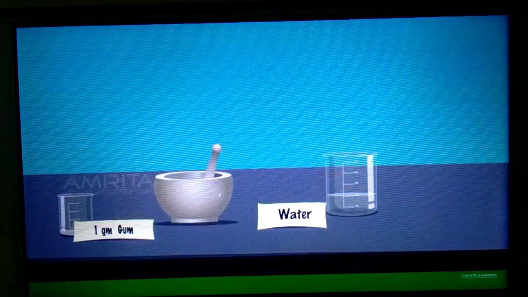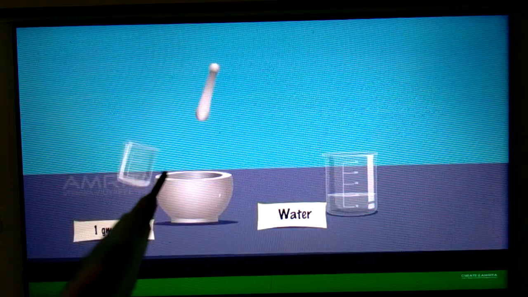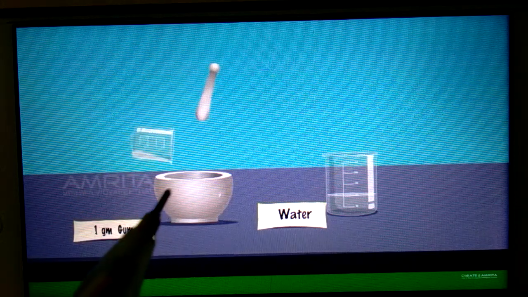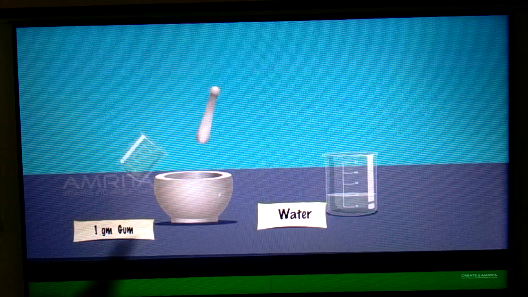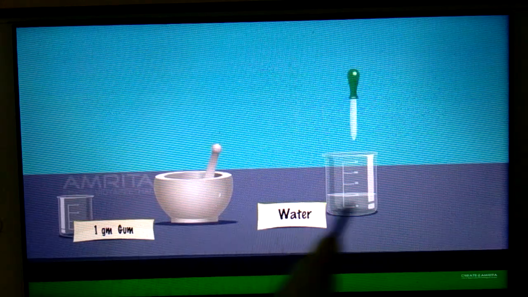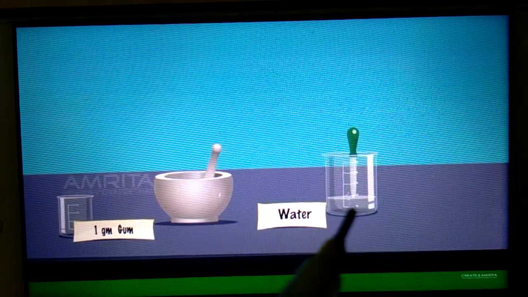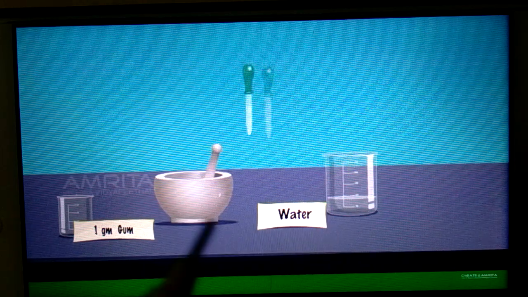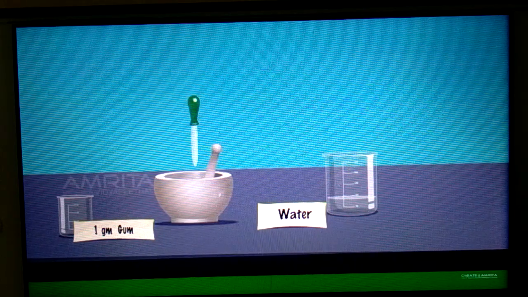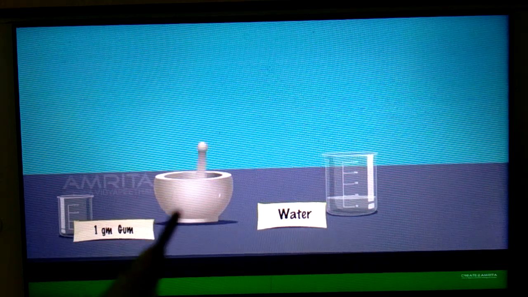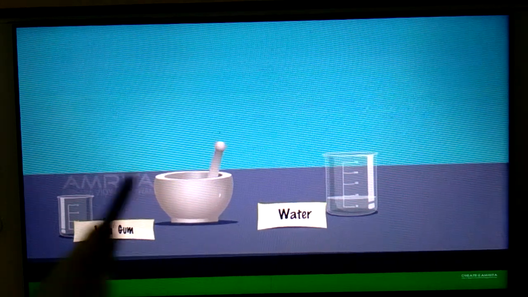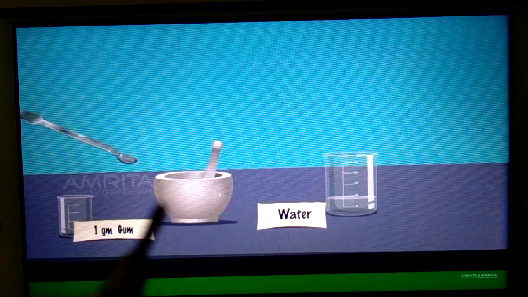Now see what you have to do. You have to take 1 gram of gum and you have to transfer it here in mortar pestle. 1 gram gum. You have to take few drops of water with the help of dropper, and you have to add it here in mortar pestle. Mortar pestle is actually used to grind and mix properly the two components. So grind and mix it properly.